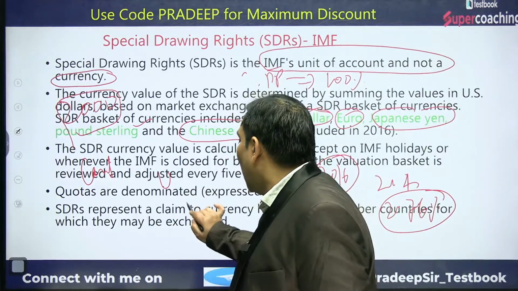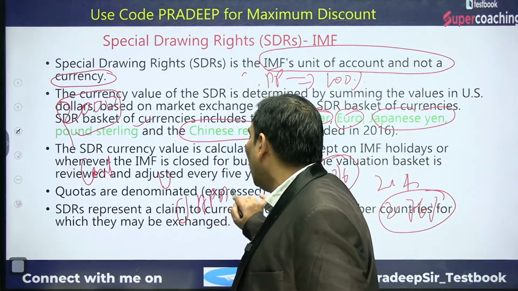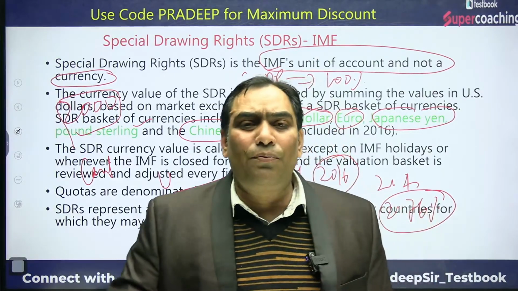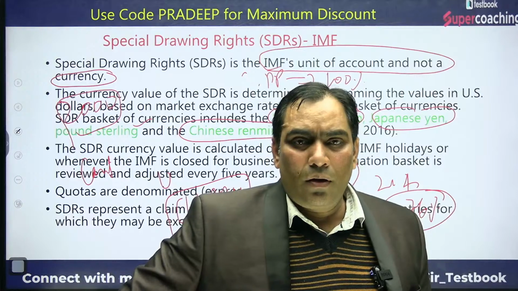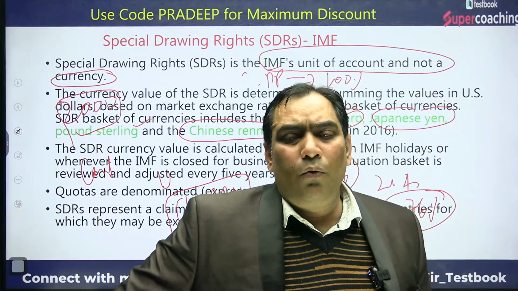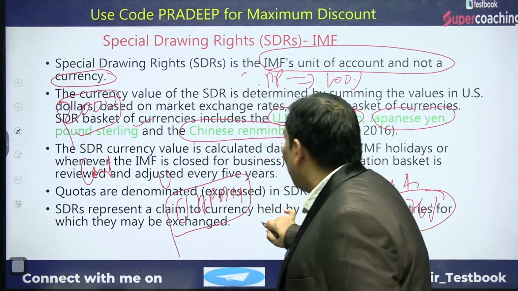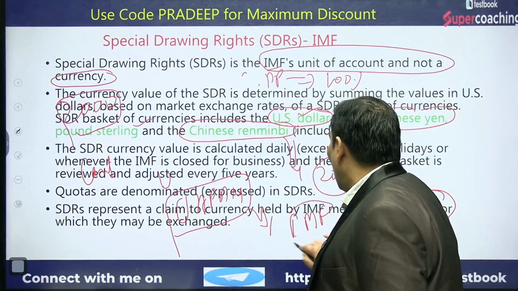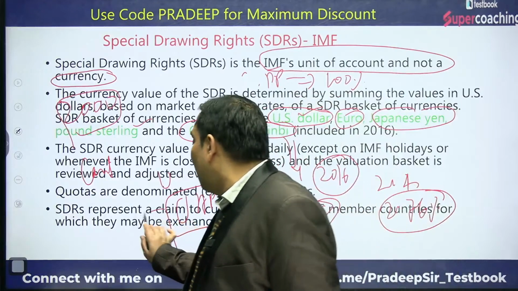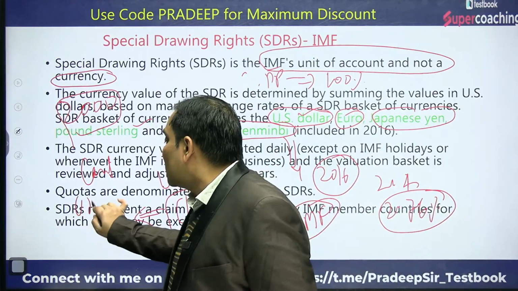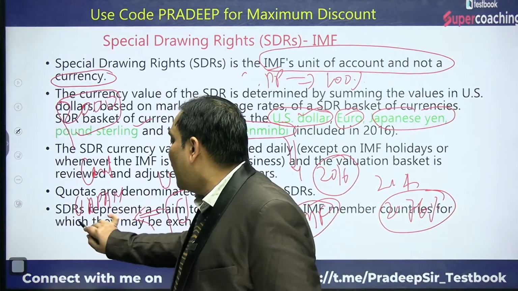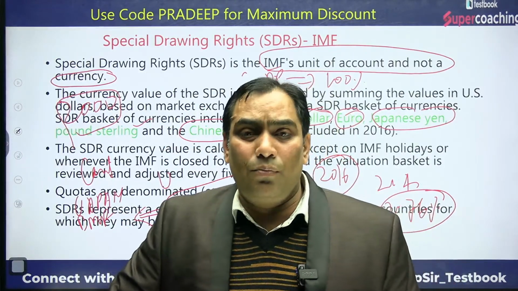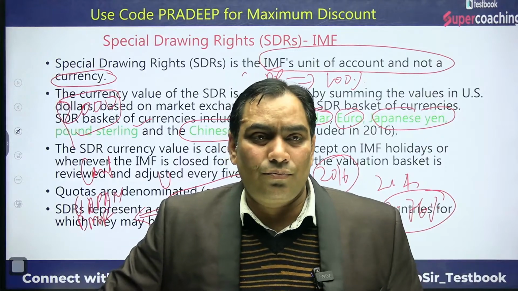Similarly, Japan, after the Second World War, there was a devastating effect on Japan because of the atomic war. Japan took the loan from the IMF. But now Japan is the second biggest contributor to the IMF. That's why it is second rank holder in the quota system.